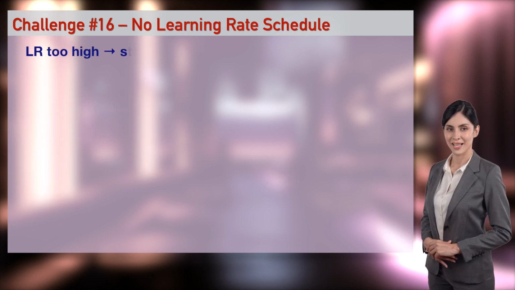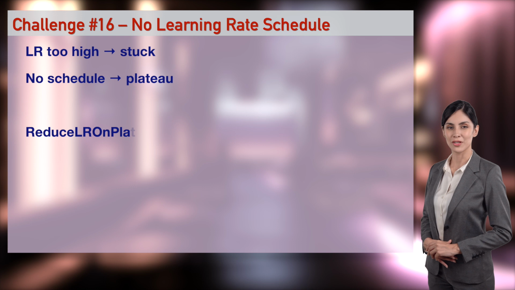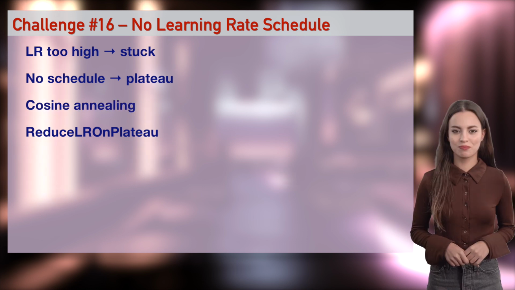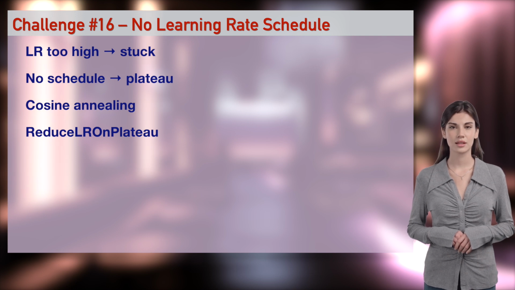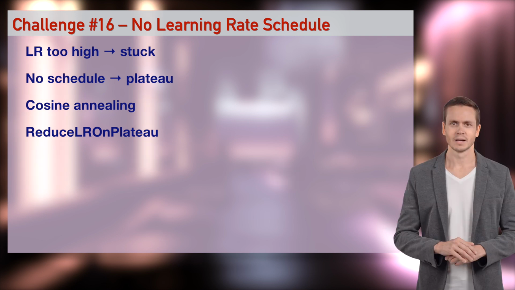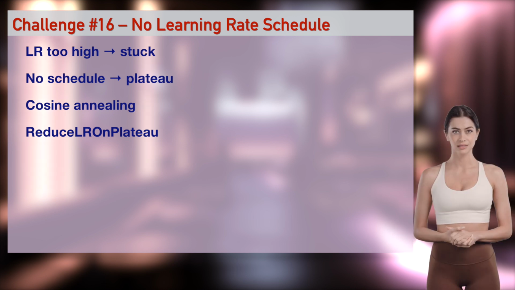Your model learns fast at first, then stops dead. No learning rate decay. I trained for 50 epochs and wasted the last 40. Classic. Reduce LR on plateau or cosine decay, essential for deep nets. I'll add reduce LR on plateau live. Watch it suddenly start learning again. Anastasia, make my model keep improving forever.